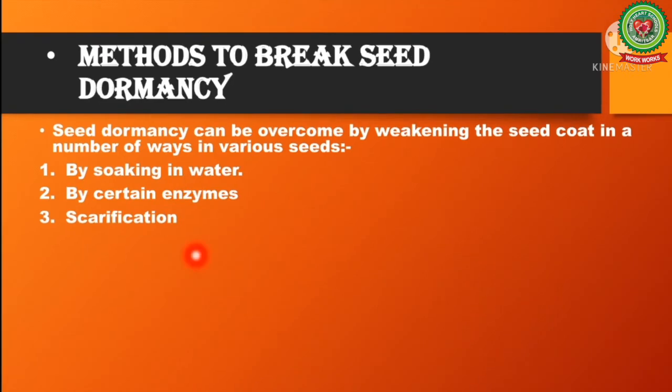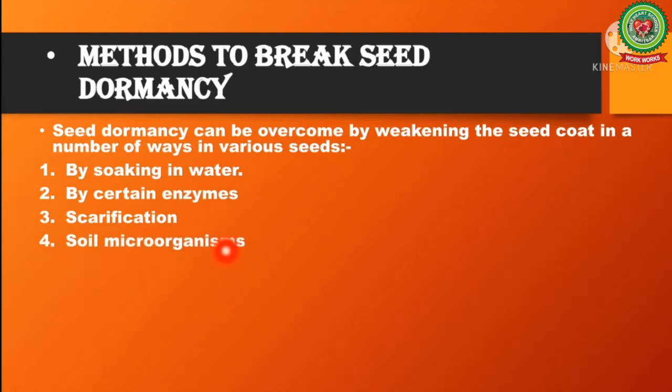Some seeds are dormant because of impermeability of seed coats to water or gases. Mechanical rupture of the seed coat is sufficient to break the dormancy in these seeds. Scarification can be done by using knives, files, and sandpaper. Some chemical methods are also used for the process of scarification, where chemicals like alcohol dissolve the waxy layer of the seed coat and make it permeable.